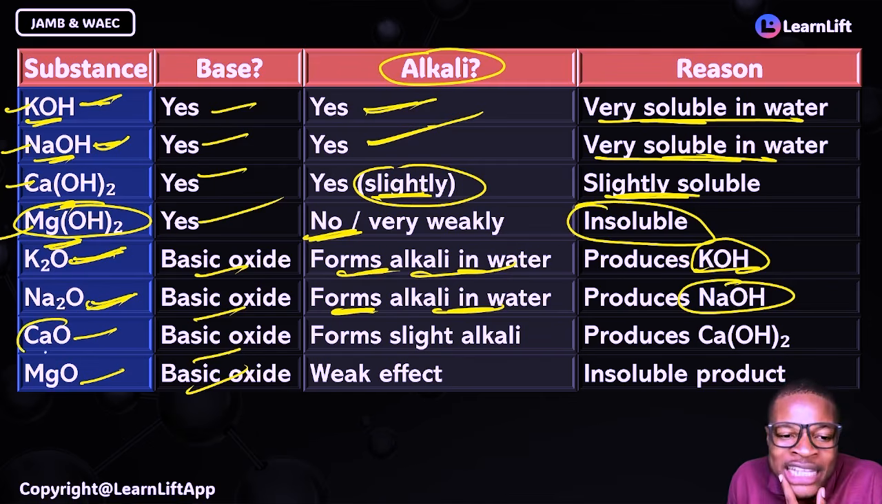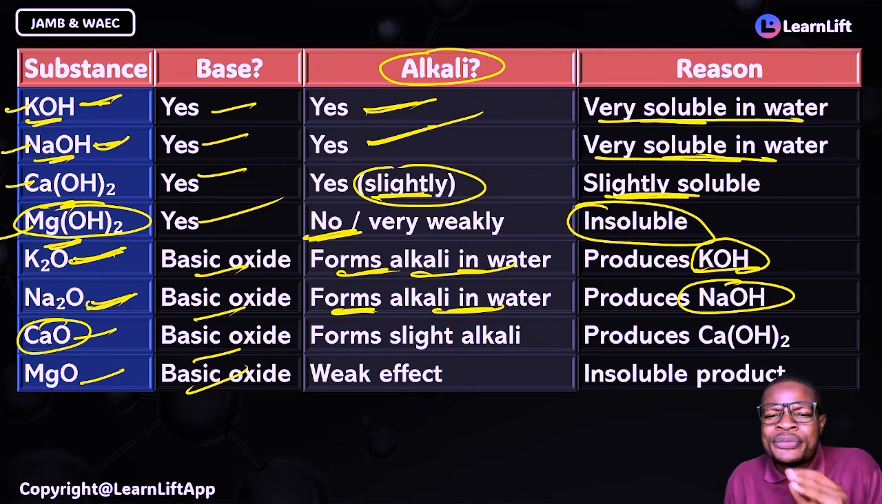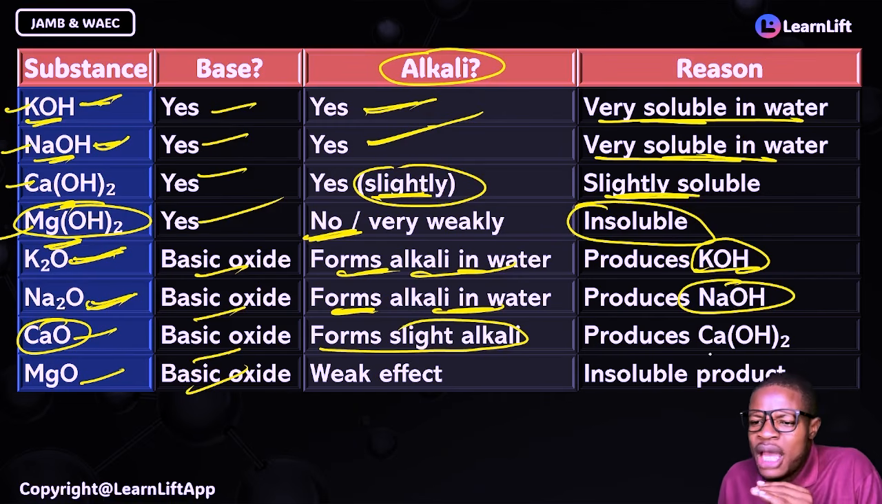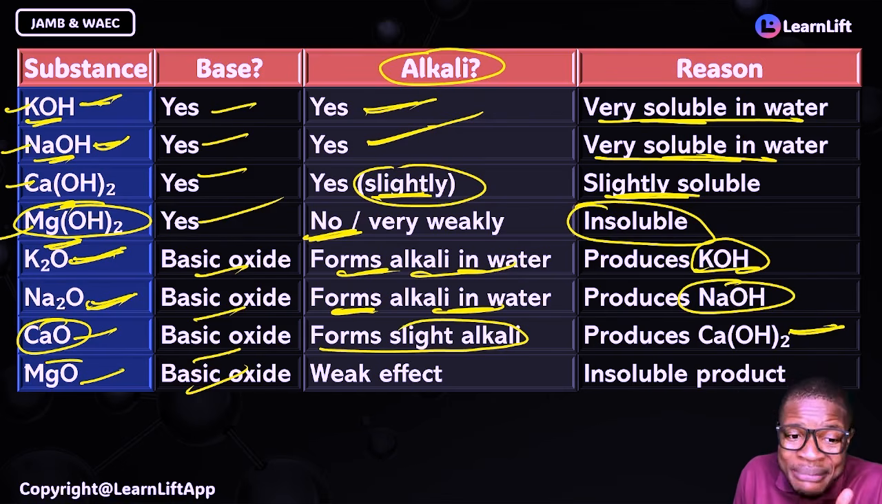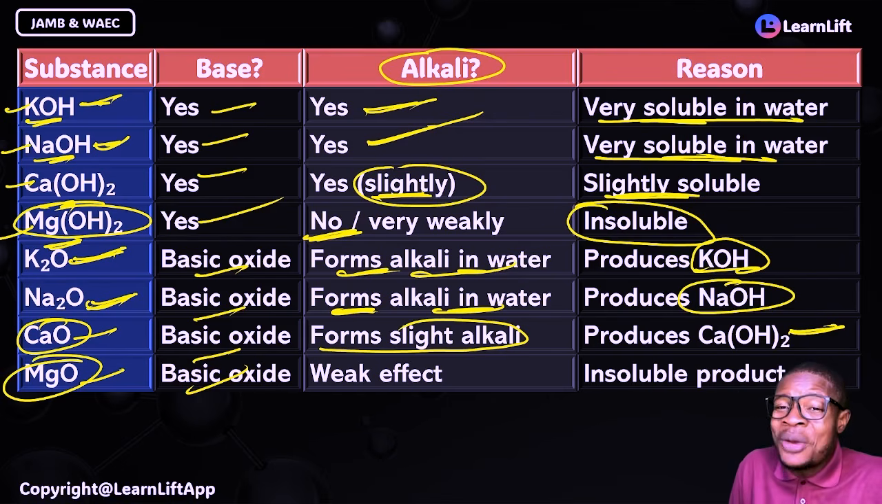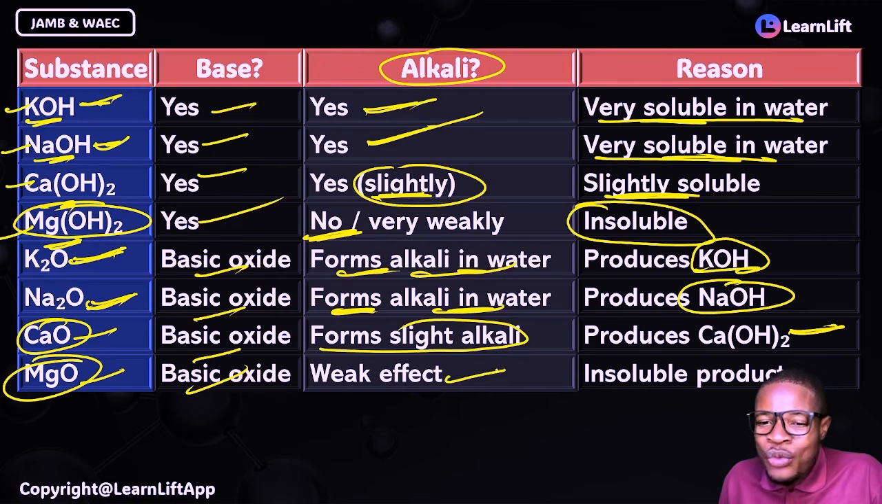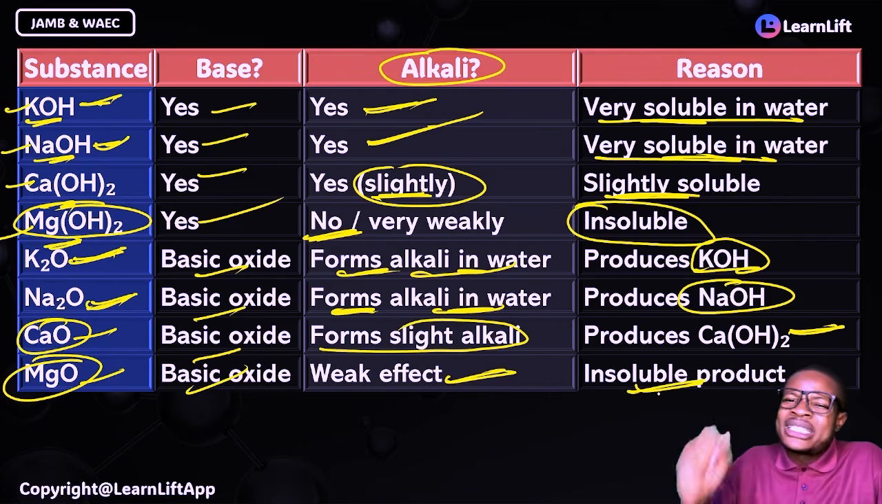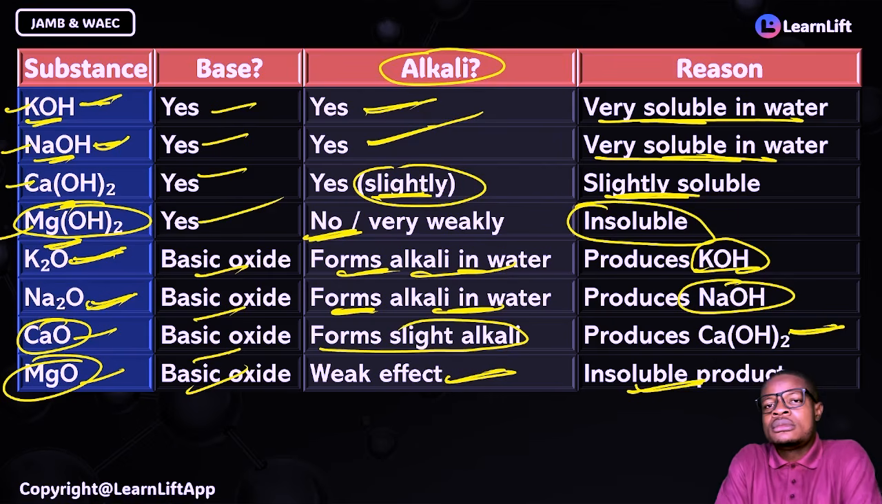Now, your calcium, I told you that anything calcium, it is slightly soluble. So they will form slight alkali because they are slightly soluble in water, right? Even if they will produce calcium hydroxide, but it is light. But you see anything magnesium, whether in the hydroxide or in the oxide state, they have weak effect. They are insoluble because they will not dissolve in water.